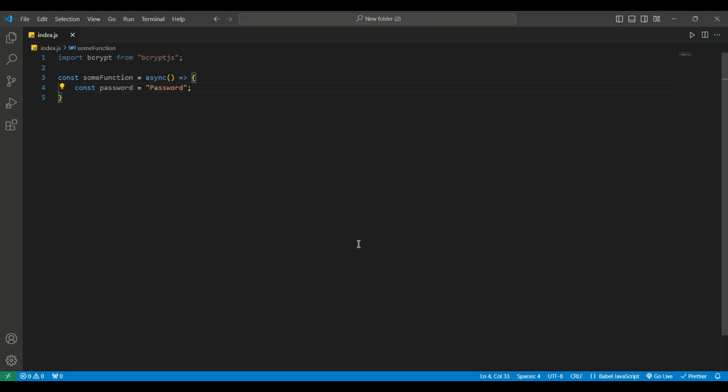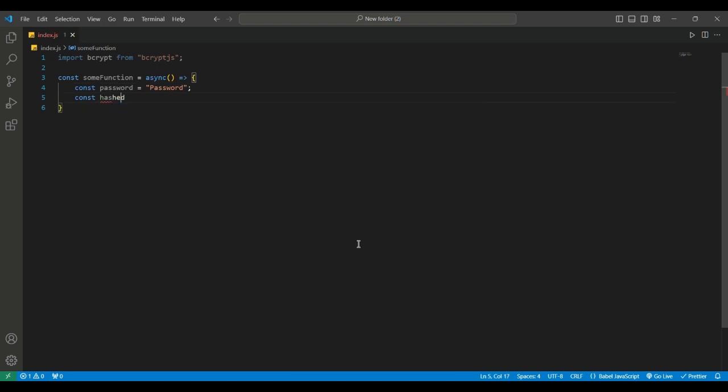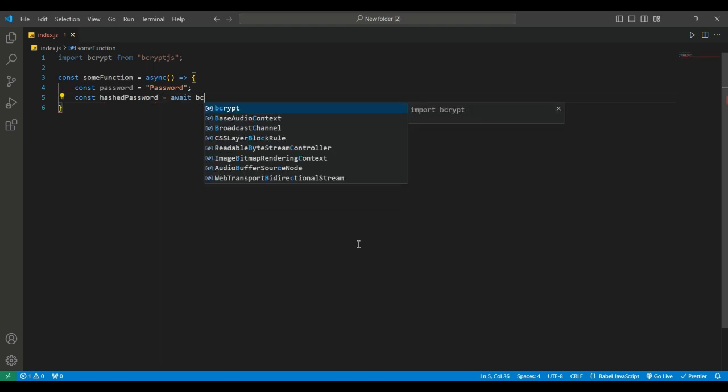Below this code, we are going to create the hashed version of this password by using the bcrypt.hash method. This method returns a promise containing the hashed version of our password, and we would await its value and store it in a variable called hashedPassword. For that, bcrypt.hash.